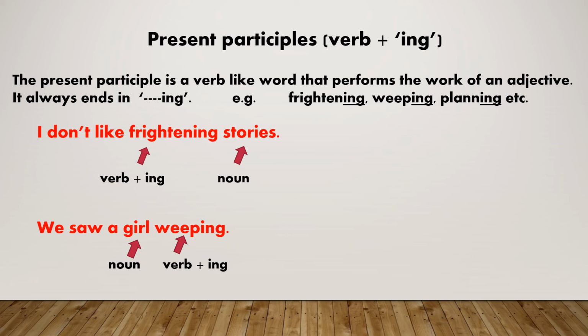The verb frightening describes the noun stories. It works like an adjective. We saw a girl weeping. The verb weeping refers to the noun girl. Here weeping works like an adjective.